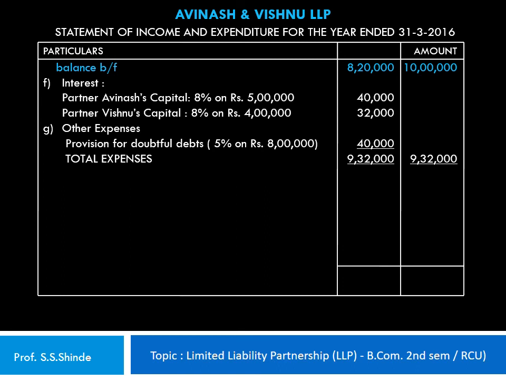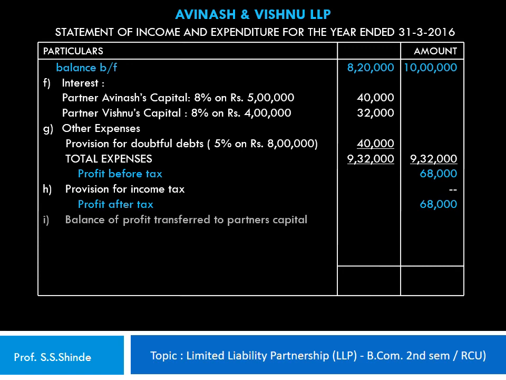Now this amount is deducted from the gross income of 10 lakh rupees, giving us a profit before tax that is 68,000. Provision for income tax is nil in this particular case. Therefore, the profit after tax is 68,000, which is distributed among the partners in their profit sharing ratio, that is 2:1.